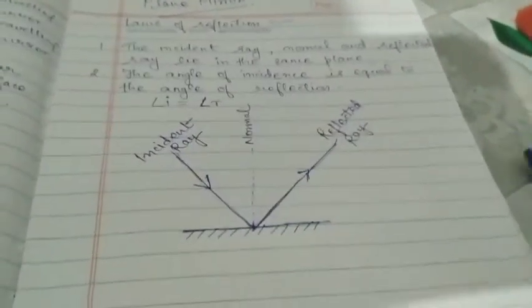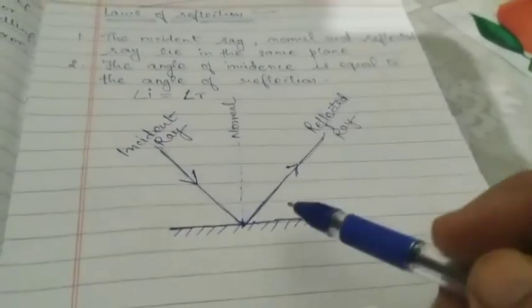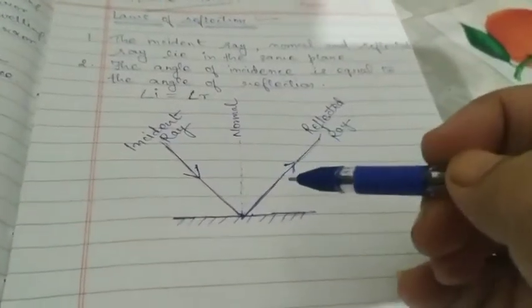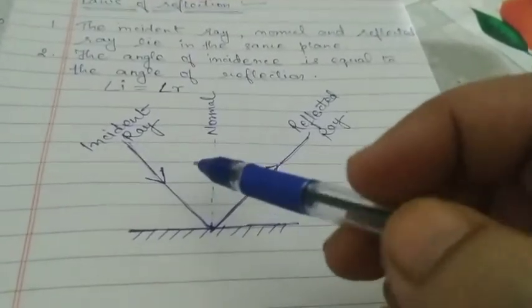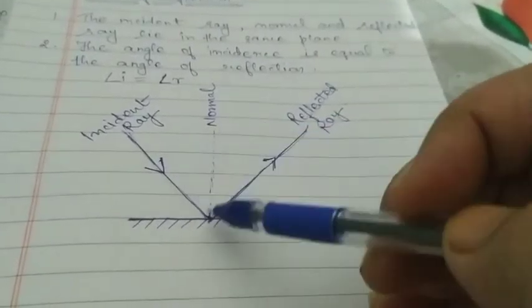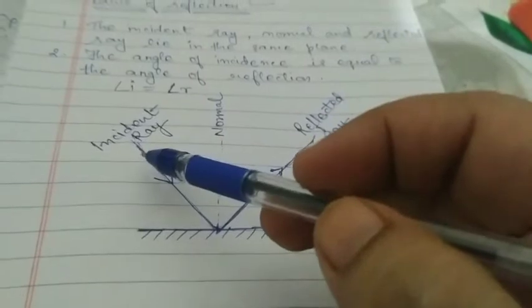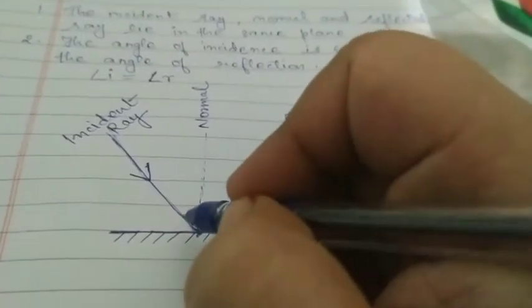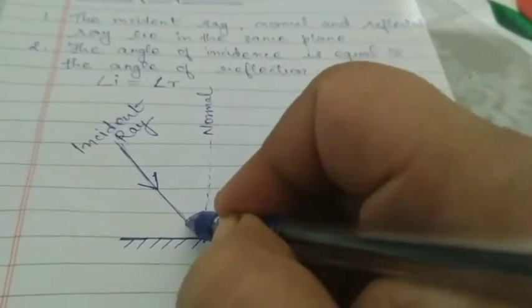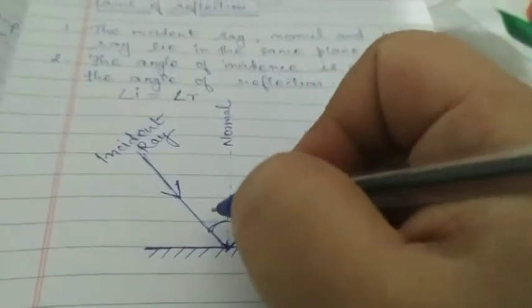Then the next one is angle of incidence and angle of reflection. About that, so angle of incidence, the angle between the incident ray and the normal, this angle will be known as the angle of incidence.